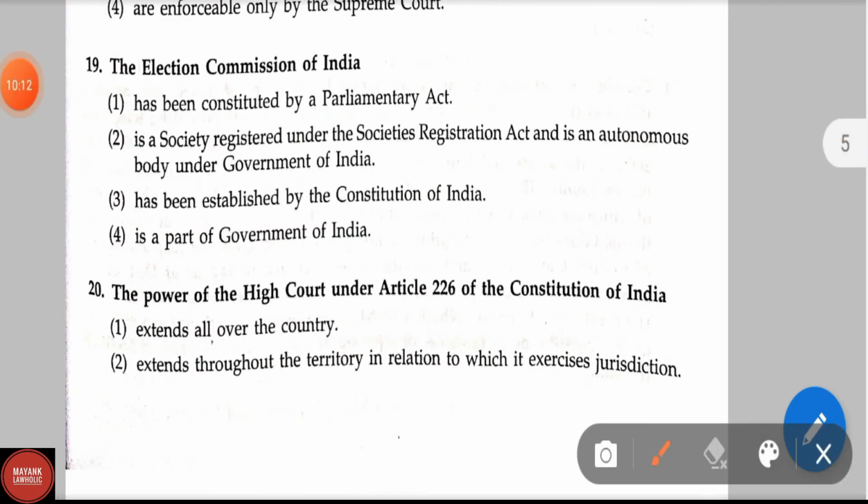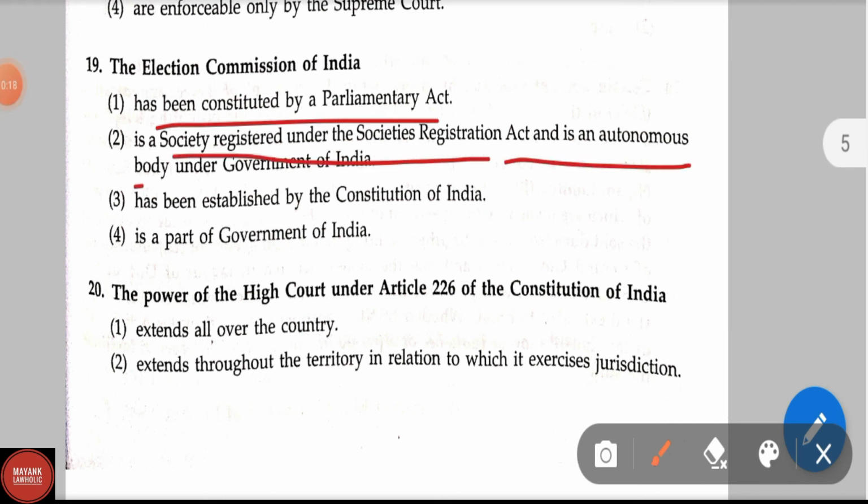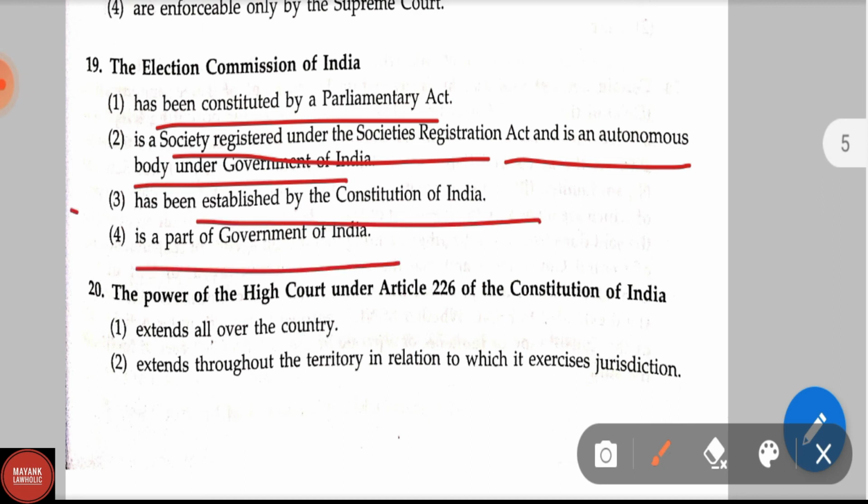Question number 19. The Election Commission of India has been constituted by the Parliamentary Act, is a society registered in the Societies Registration Act, and is an autonomous body under Government of India, has been established by the Constitution of India, is a part of government thereof. Correct answer is option 3rd, has been established by the Constitution of India.